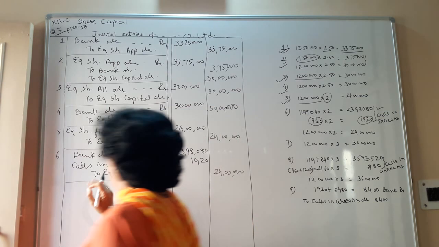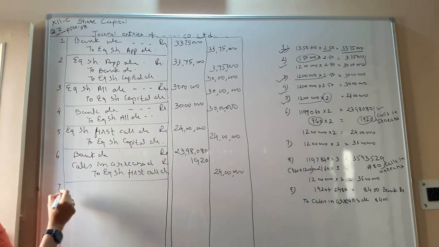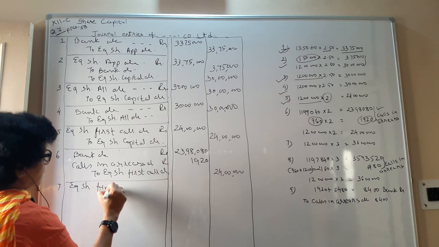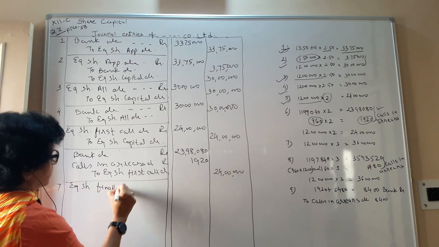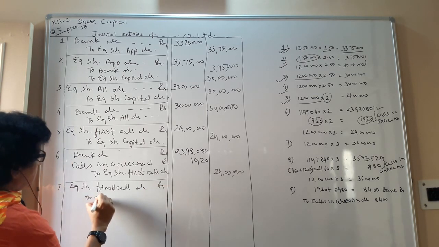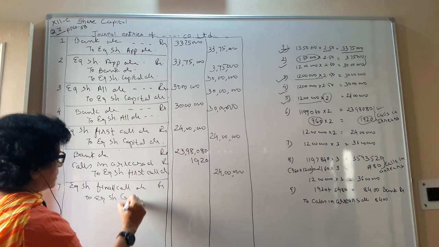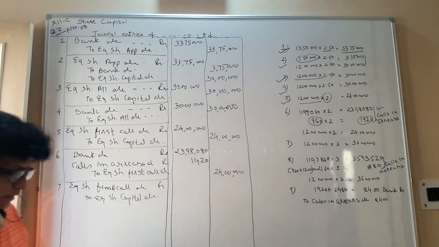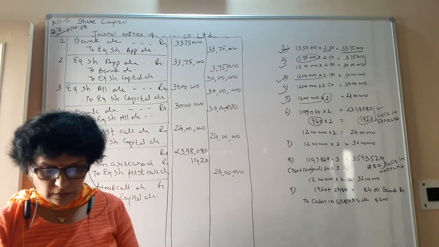Now the final call that we have to ask for. So equity share final call account debit to equity share capital account. How much is the company asking at the final call? 3 rupee.